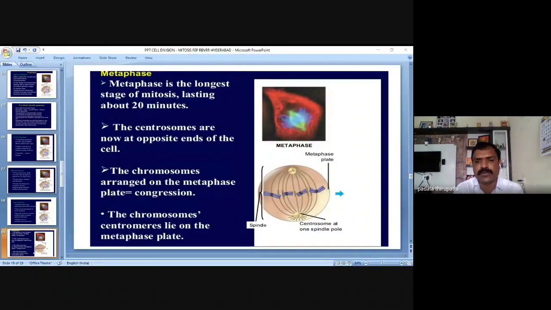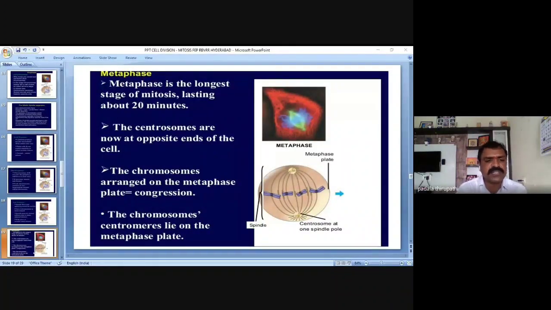Meta means middle, you know. So the chromosomes are arranged in the middle of the cell, on the metaphase plate. And the duration of this metaphase is how much time? 20 minutes. So during these 20 minutes, we are able to study very easily whether the chromosomes are arranged in the center part of the cell on the metaphase plate.